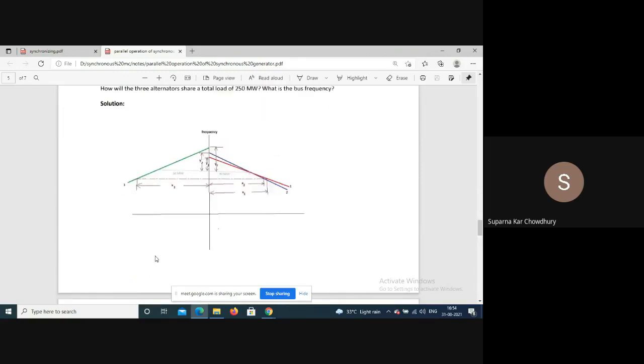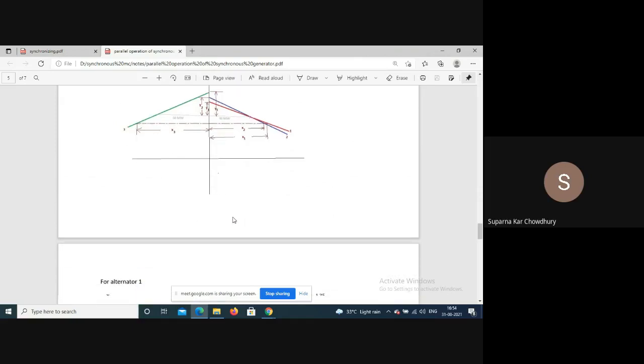Similarly for alternator 2, this y2 divided by 40 should be the slope of this curve. Again, the slope of this curve is the change in frequency from no load to full load divided by the full load. So that is 1.5 by 100. So from here we get y2 as 0.6 hertz.